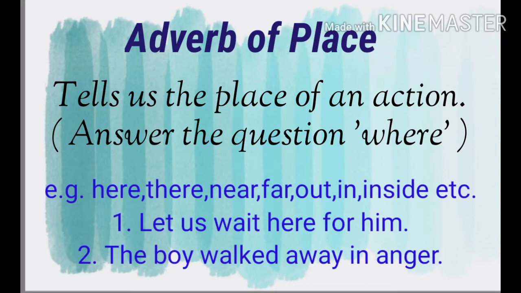Example number 1. Let us wait here for him. In this sentence, the word here tells us the place of an action. Second sentence, the boy walked away in anger. The word away tells us the place of an action. So, the words here and away, as they tell us the place of an action, are adverbs of place.